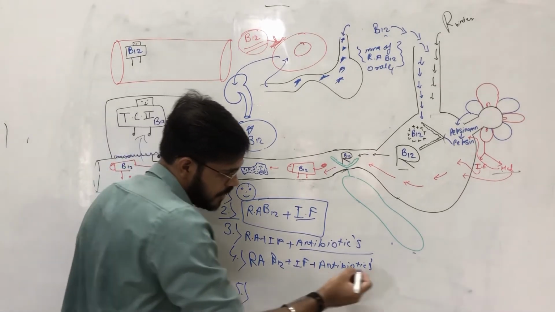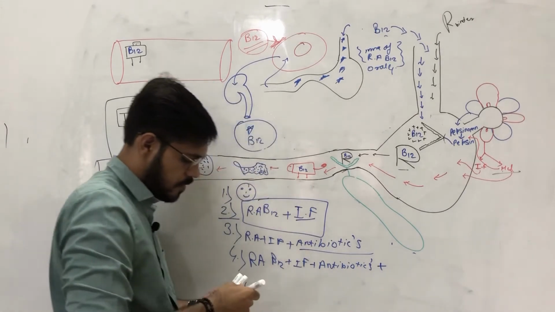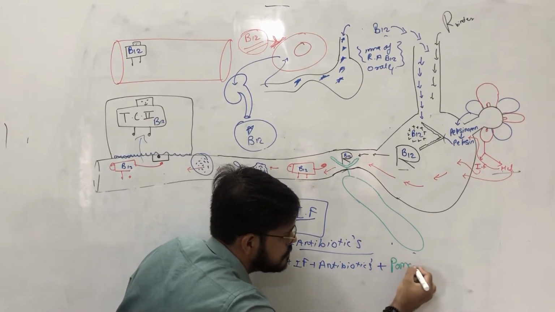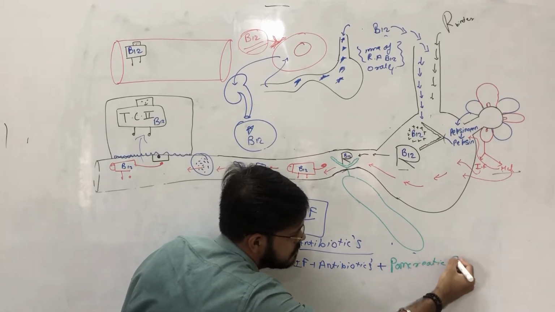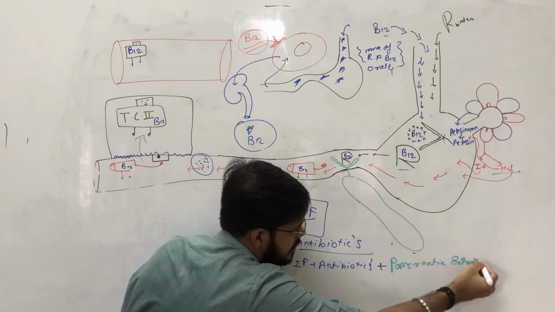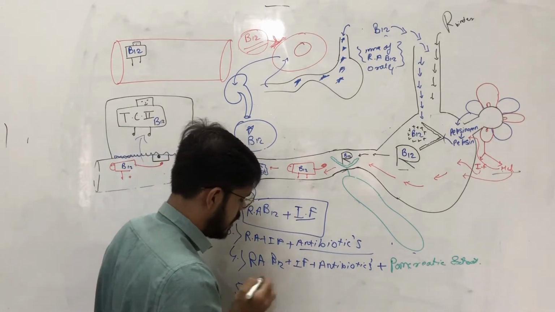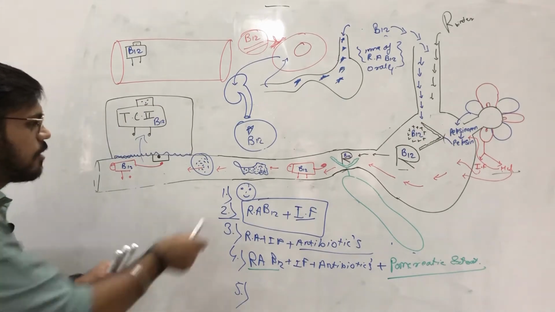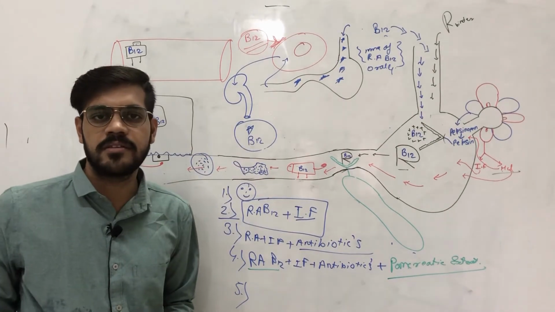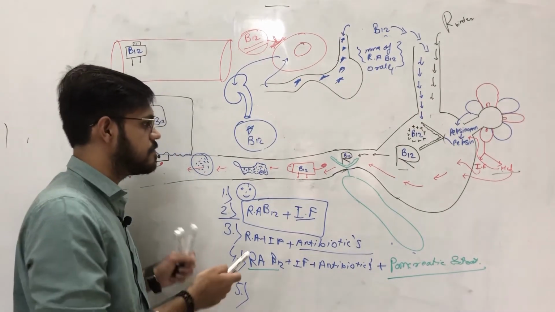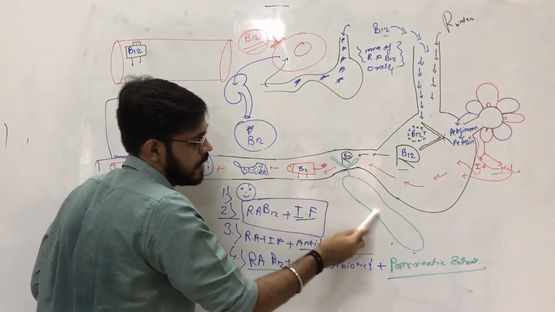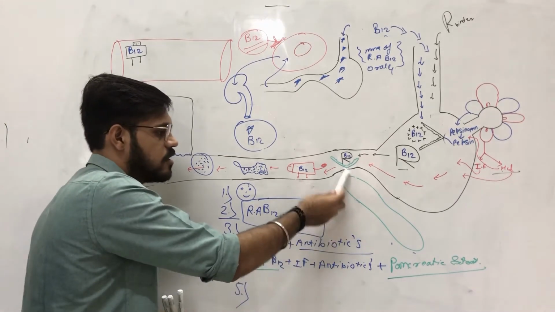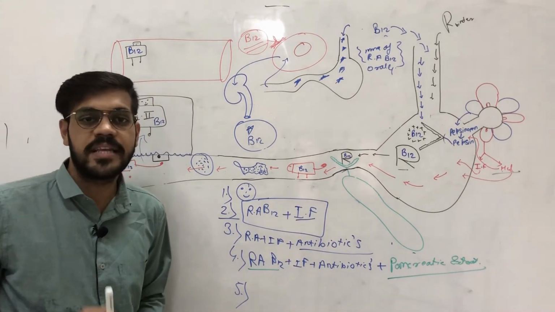Now we also give him pancreatic extract. We give him radioactive B12 along with pancreatic extract, and now the radioactive B12 appears in urine. That means there was a problem in the pancreas. The pancreatic juice was not secreted due to chronic pancreatitis.